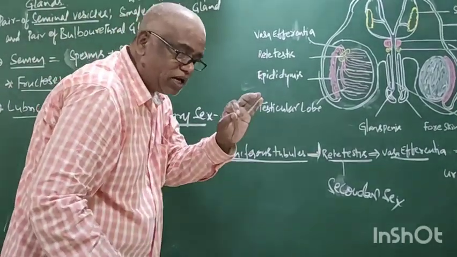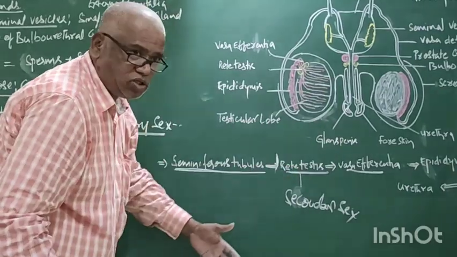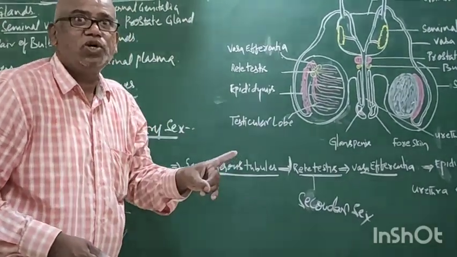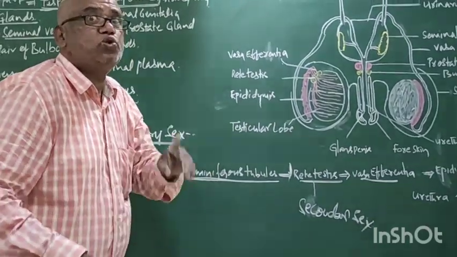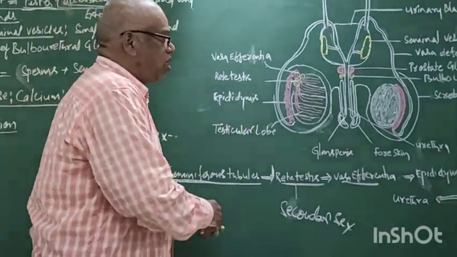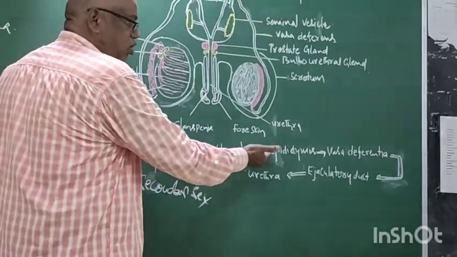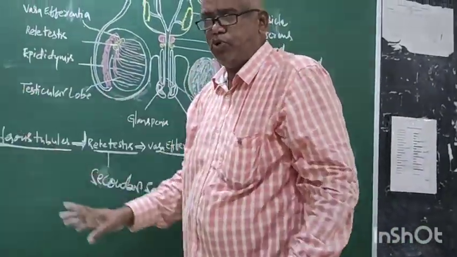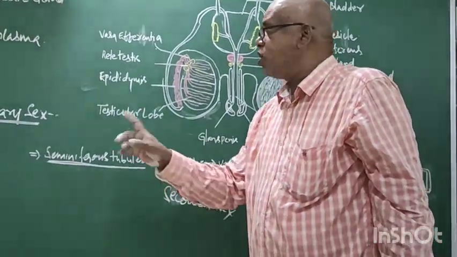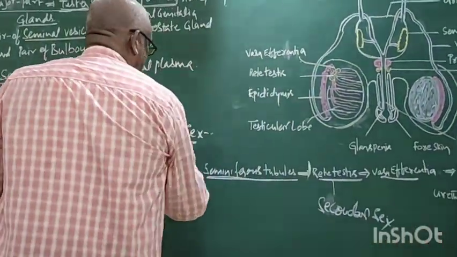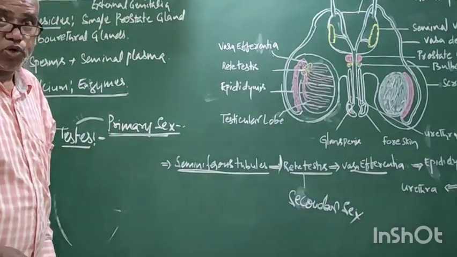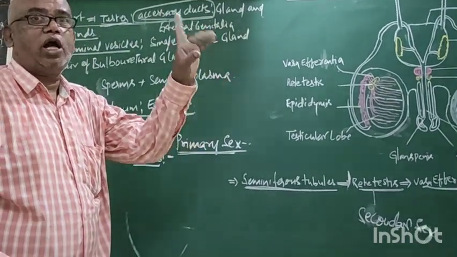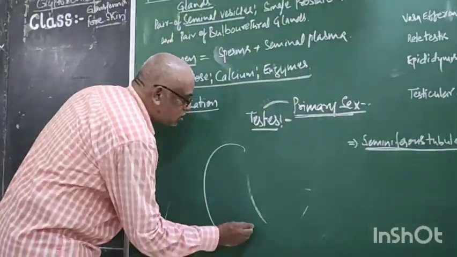The primary sex organ means, among these organs, the one which takes the responsibility to form the gametes, sperm, and also produce hormones. You take vasa efferentia, epididymis, the testis, whatever it may be. According to the definition of primary sex organ, the organ which produces gametes and also hormones is the testis.